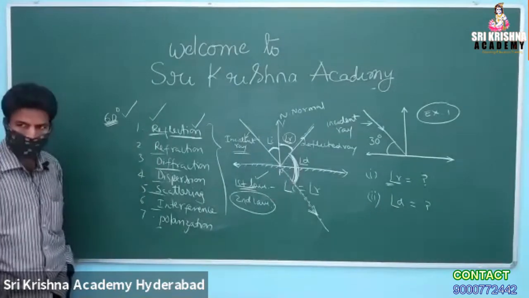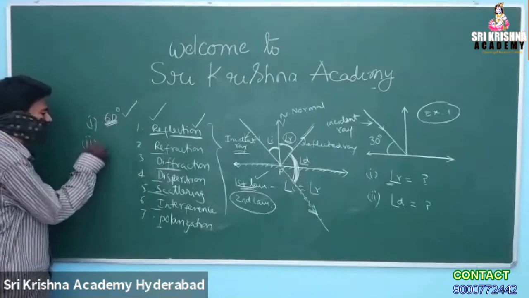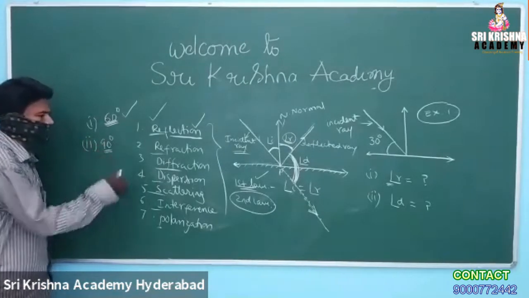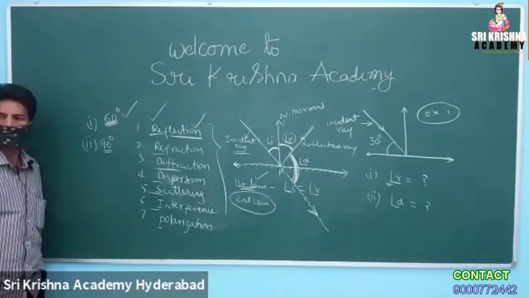What about angle D? 90. Huh? 90 degrees. The first answer I have written here is 60 degrees. Again Neha is telling 90 degrees as the second answer. Is there any deviation in the answer, or is everybody agreeing with the same answer?